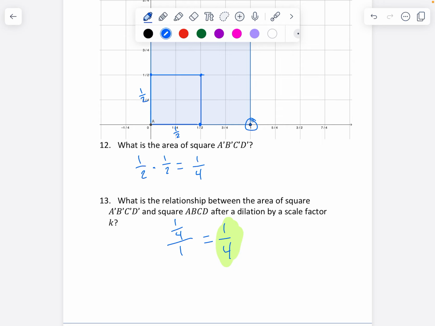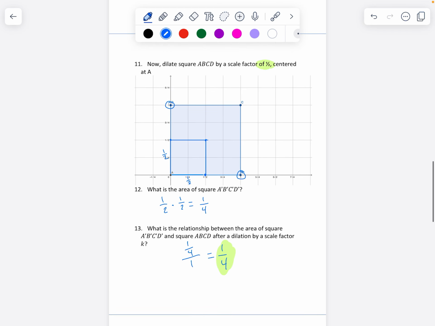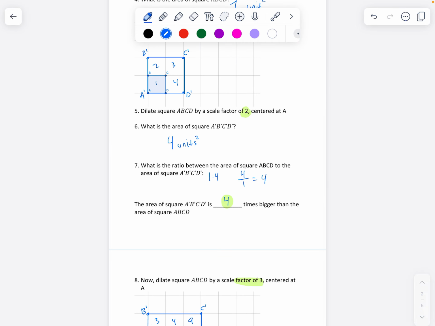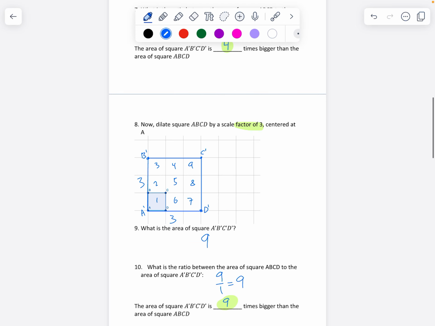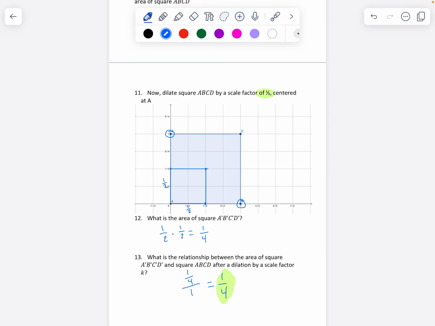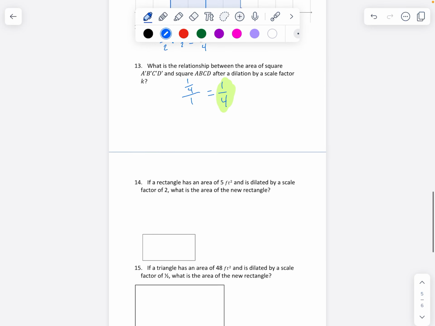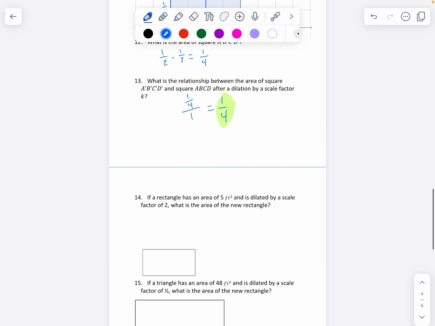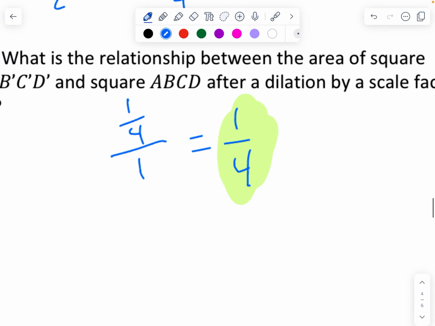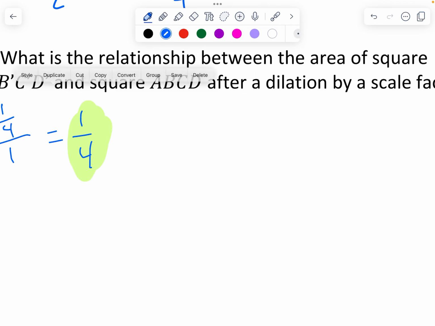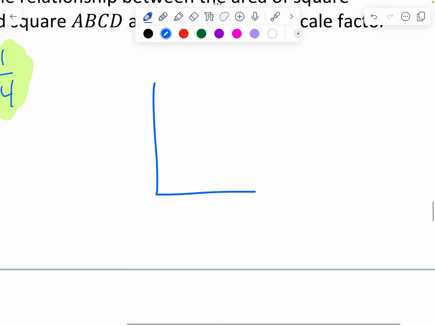So it seems that the area changes not in the same way that the lengths change, right? We had a scale factor of 2, and it got 4 times bigger. Scale factor of 3, it got 9 times bigger. Scale factor of 1/2, and it divided the area by 4. So what's happening here is that when you have a two-dimensional shape or a two-dimensional measurement, right?